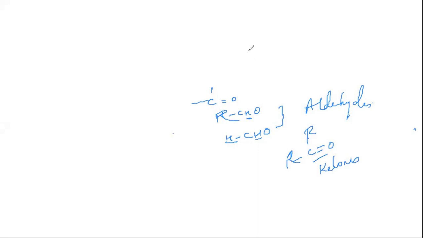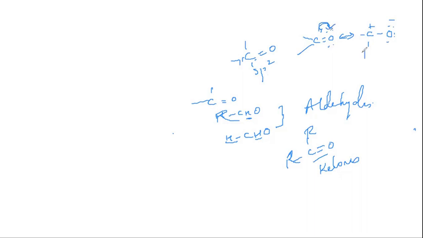The hybridization of carbon in carbonyl groups is sp2 hybridized. Please do remember it. Resonating structures we have already seen. C double bond O, oxygen has two lone pairs, so I can shift those lone pairs, and I can shift the positive charge here, and write carbon carrying a positive charge and a single bond to oxygen with 3 electron pairs and a negative charge, with the arrow mark in this way.